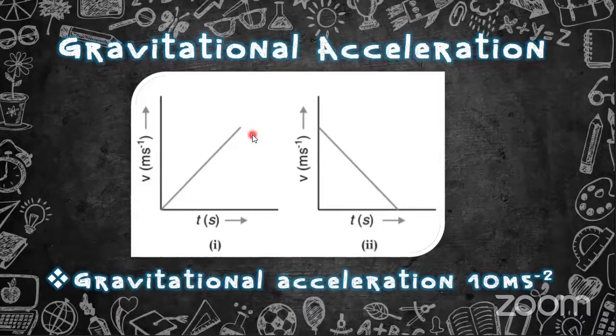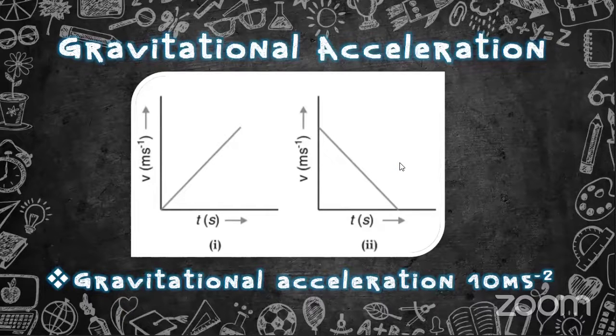Object is having acceleration, we draw it like this. Object is having deceleration, or retardation, we draw it like this. So the gravitational acceleration is 10 ms minus 2. Usually it does not change. The actual value is 9.8 ms minus 2. For ease of calculation, it has been made 10 ms minus 2.